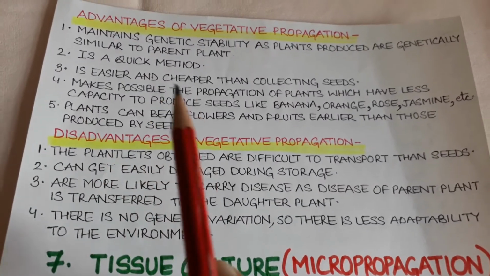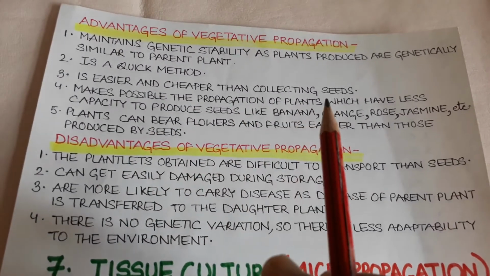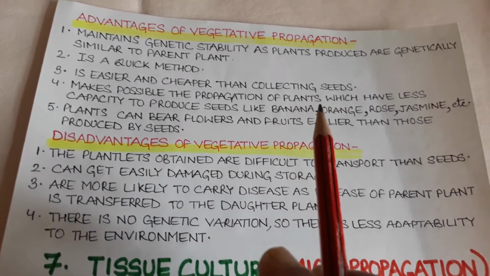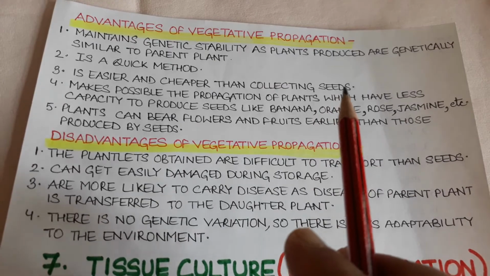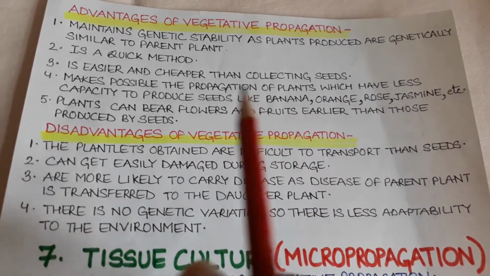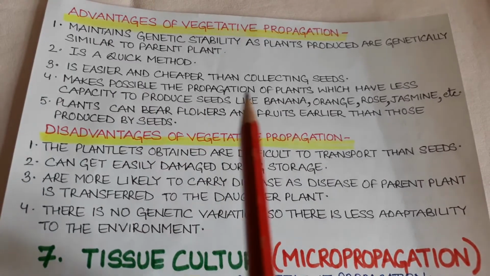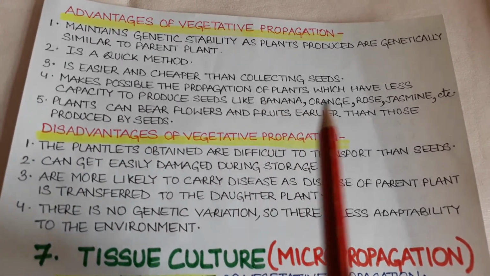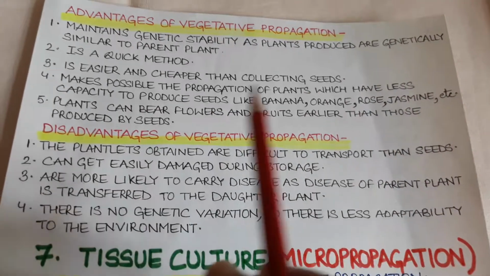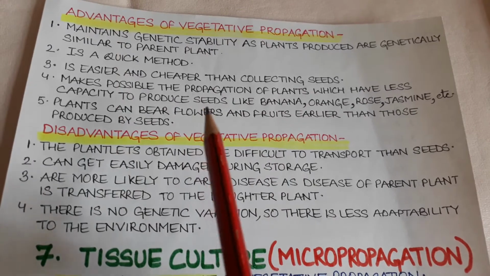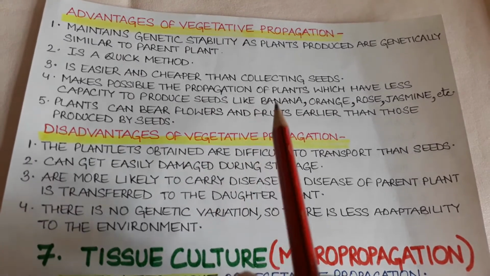Number three, it is an easier and cheaper method than collecting seeds, because if the plant is grown from the seed, it takes a longer time and is not much economical as compared to vegetative propagation. Number four, it makes possible the propagation of plants which have less capacity to produce seeds like banana, oranges, rose, jasmine, etc. The plants that do not produce viable seeds can be easily reproduced by the method